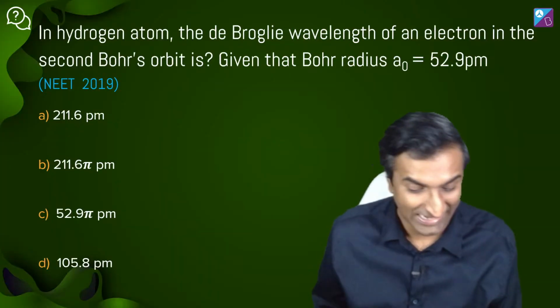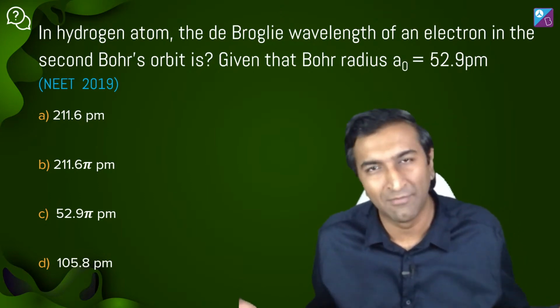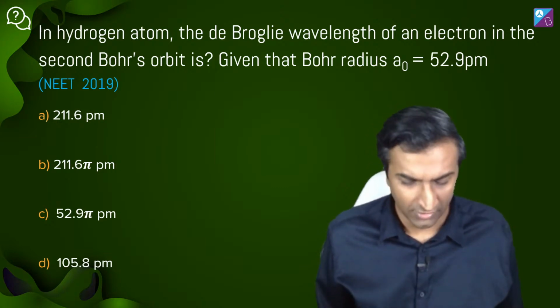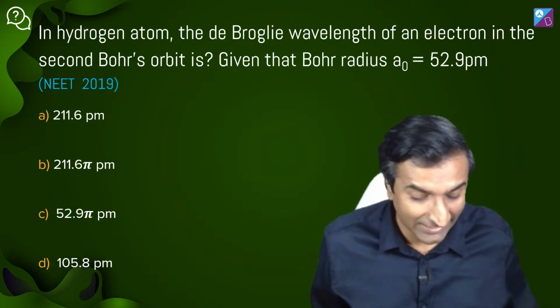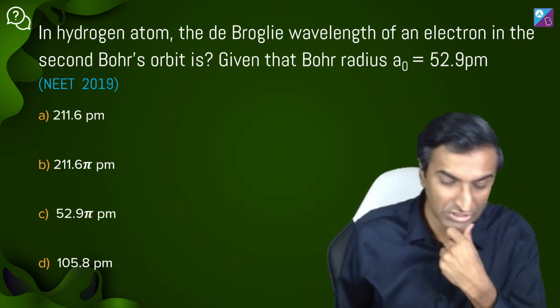Sure. Let's do the next question. In hydrogen atom, the de Broglie wavelength, de Broglie is the same thing. French guy, right? Or Dutch, I think. De Broglie, Victor de Broglie, of an electron in the second Bohr orbit is what? Now this question is a little twisted.